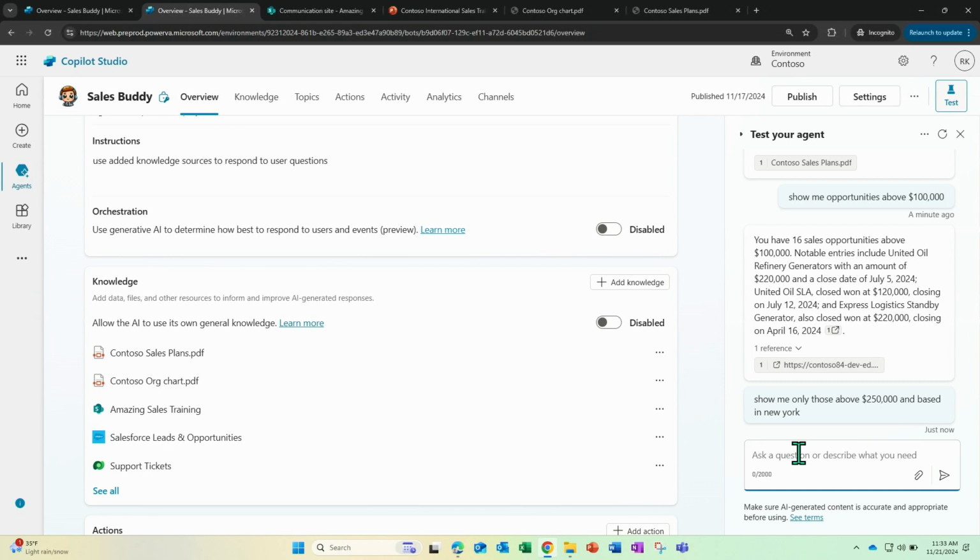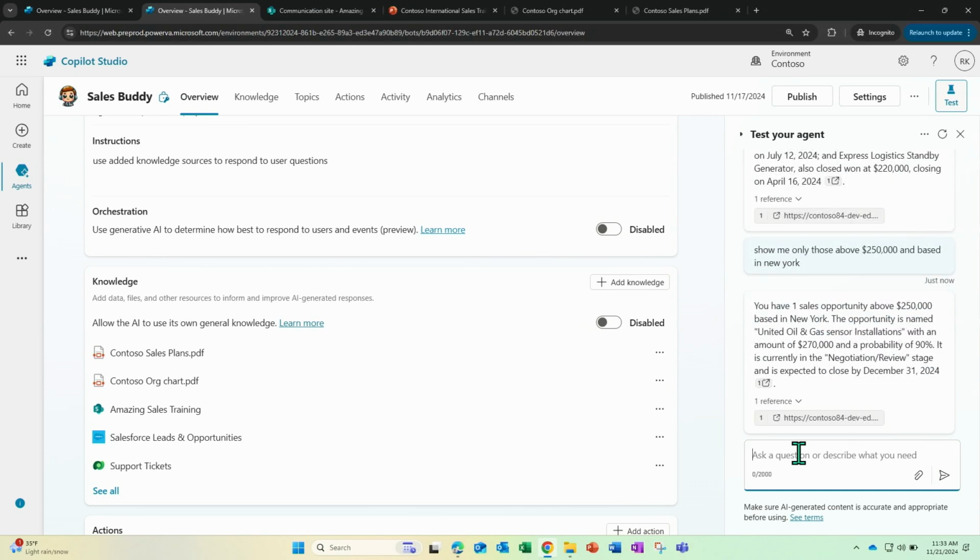Notice how I did not specify opportunities here. I just said only those. So it knows the context that I'm talking in the context of opportunity and is able to stitch the whole thing together in a single conversational context. And more importantly, it's actually joining two different tables in Salesforce, because if you're working in a CRM, your opportunities are in one table, and your contact details are often in a different table. So it knows that it needs to join across these two tables and perform this query and give a response.